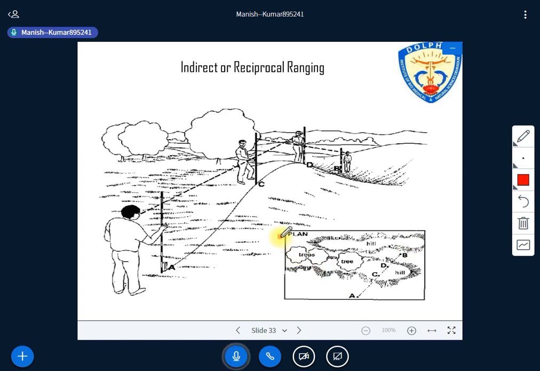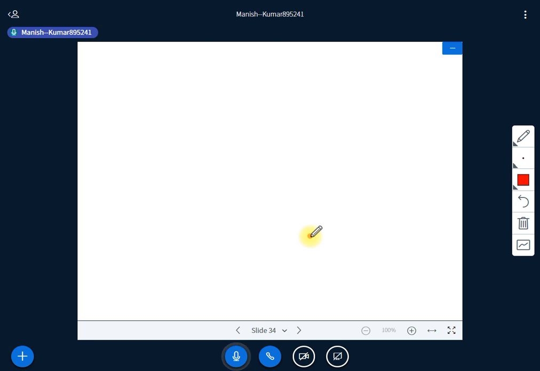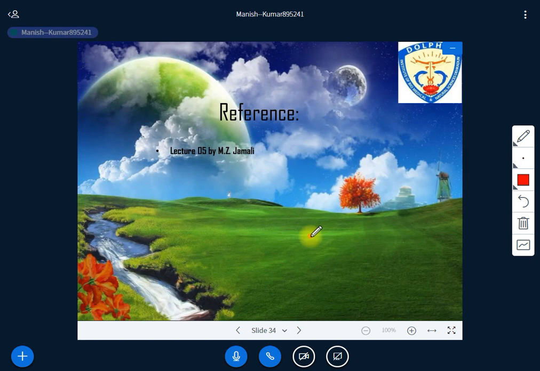It means you have to repeat the same process and you will reach the point where the points will be in the same survey line. Is it clear? These are the references, images and concepts I used.